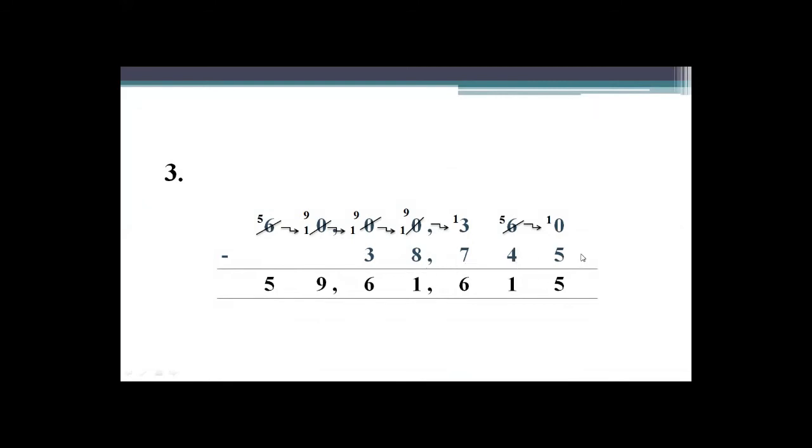38,745. You always start subtracting from this side. So here 0 is smaller than 5, minuend is smaller than subtrahend, and what you have to do is just take a borrow from another digit. So here you take a borrow from 6, here 5 remains, and when 6 gives 1 borrow to 0, it will become 10. 1 0 is read as 10. So 10 minus 5 is equal to 5. 5 minus 4 is equal to 1.